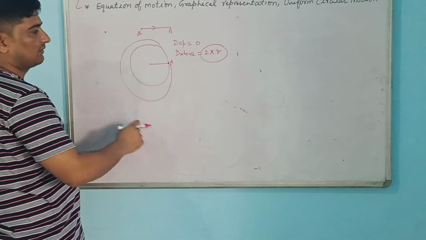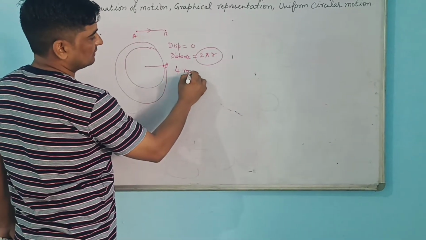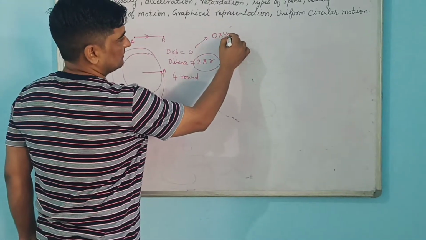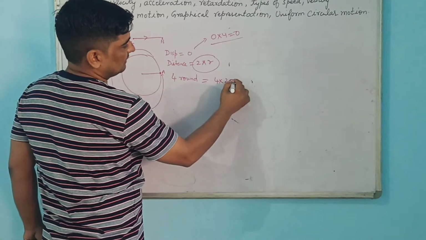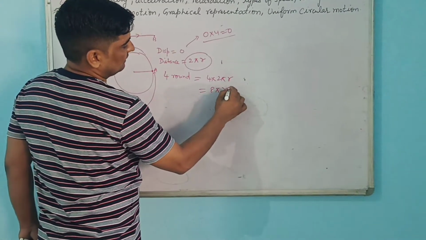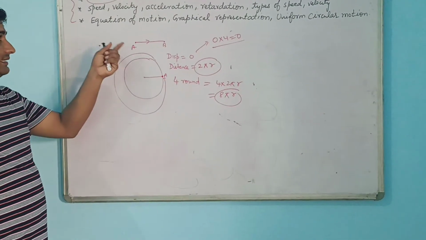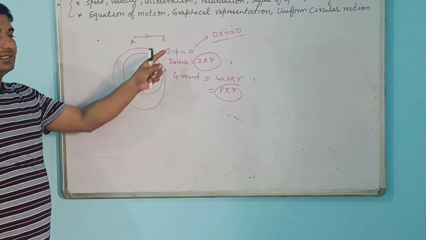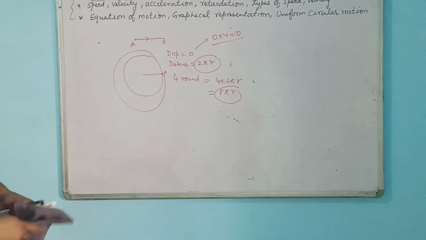If he is taking 4 rounds also, displacement will be 0 in that case also, but the distance for 4 rounds will be 8 pi r. Okay, so I hope you got the point. So here we can conclude that distance will always have some value, but displacement can be 0 also. Distance cannot be 0.